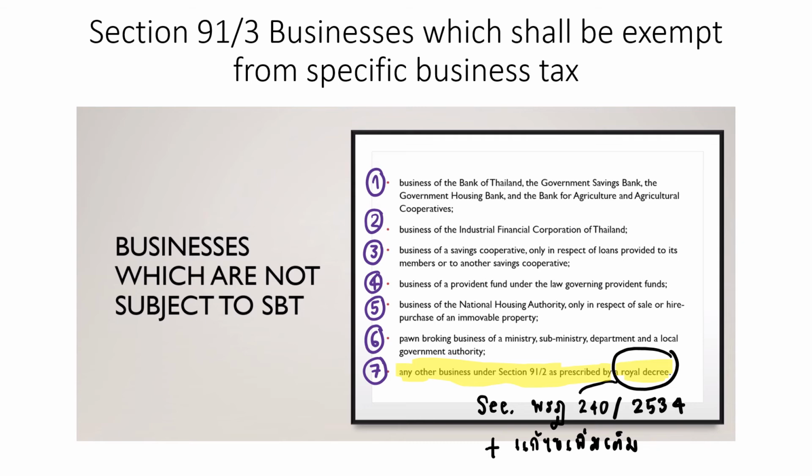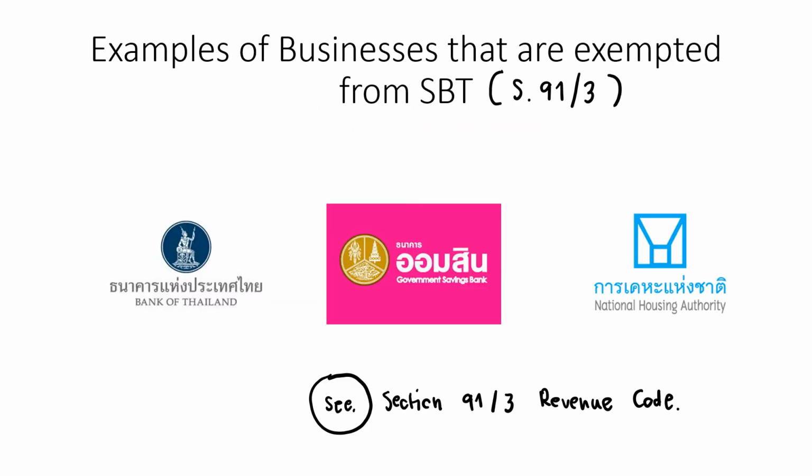And in addition to the first 6 categories, the 7th category also gives the authority to the Ministry of Finance to specify additional businesses that are exempted from SBT by Royal Decree. And to date, there is Royal Decree number 240 that provides businesses that get an exemption from the SBT. So you can have a look at your own time.